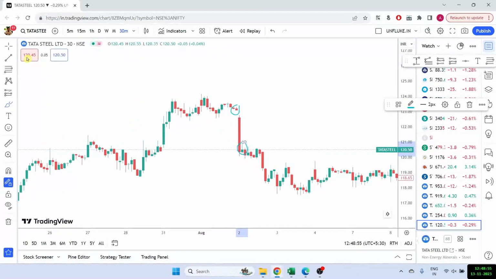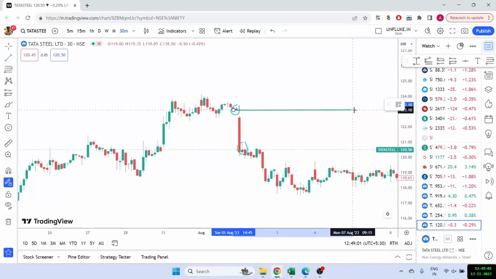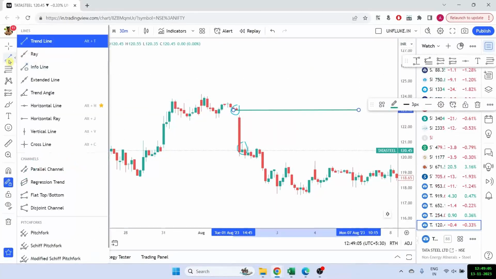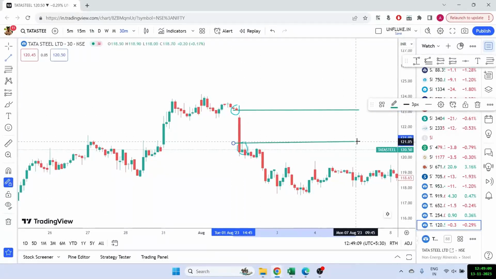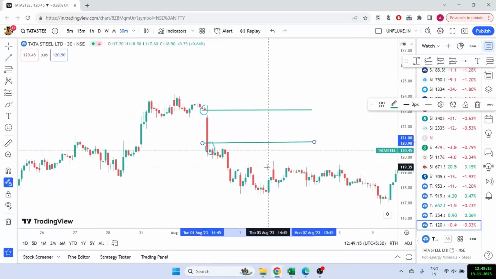So what we have to do is find the fair value by marking the low of the previous candle and by marking the high of the next candle. So this space in the middle is the fair value space.